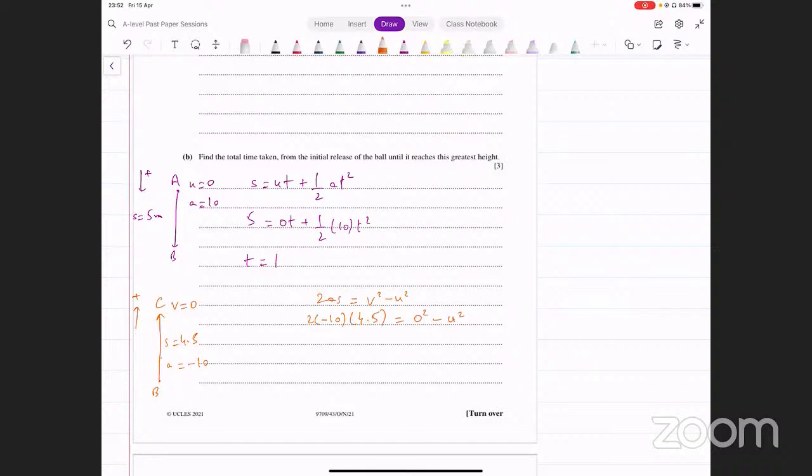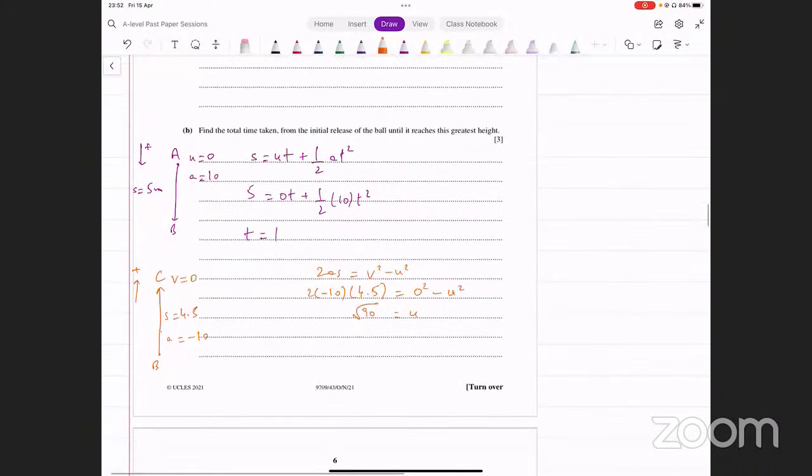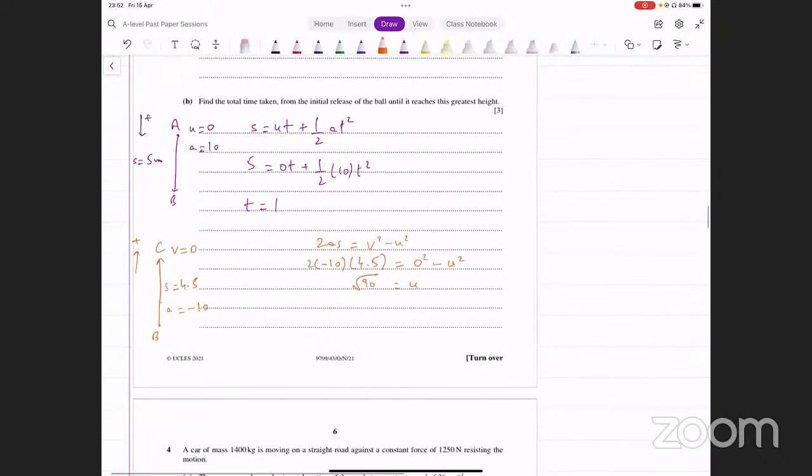यहाँ पे हमारे पास u की वैल्यू क्या आ जाती है, इसको क्या इवैल्यूएट कर लें. 2 into 10 into 4.5 and then square root of that, that's square root of 90. u हमारे पास आ गया square root of 90. Initial velocity आ गई. And now we can find the time taken. Time taken आप कैसे निकाल सकते हैं? v equals u plus at यूज कर लें. That's the simplest one to use now.